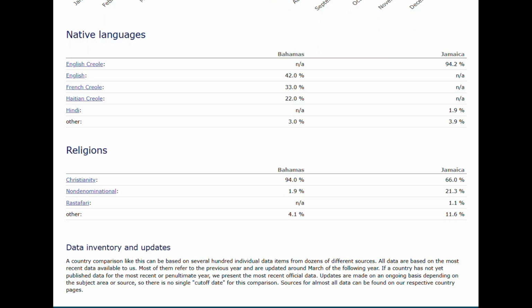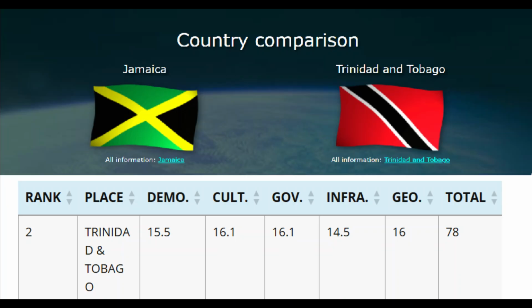And then the last category we are looking into is Christianity, where both have heavy Christian populations, though the rate in Jamaica is 66% compared to Bahamas' 94%. Obviously, there's a bit of a Rastafarian population in Jamaica, and the others are higher in Jamaica as well compared to the Bahamas.